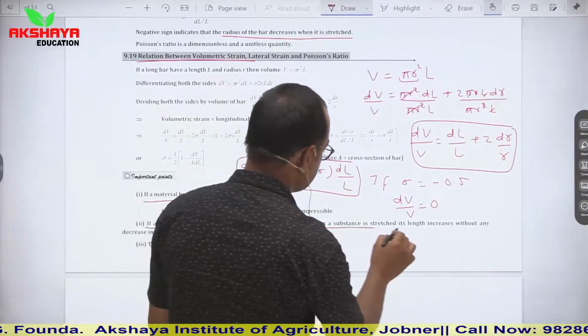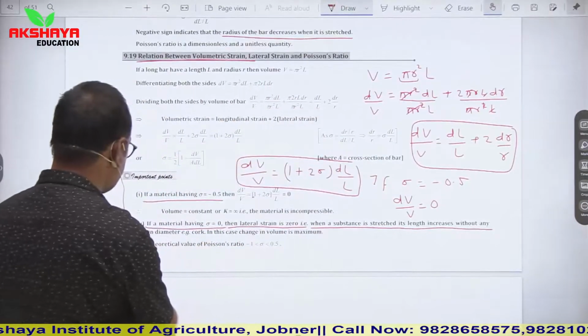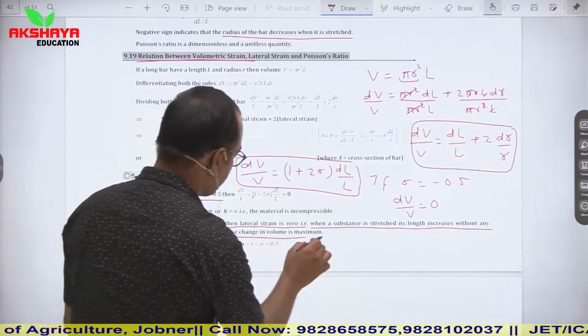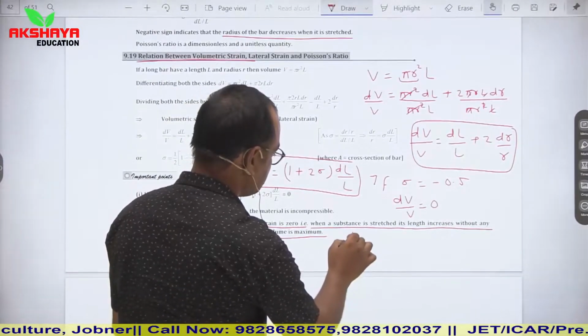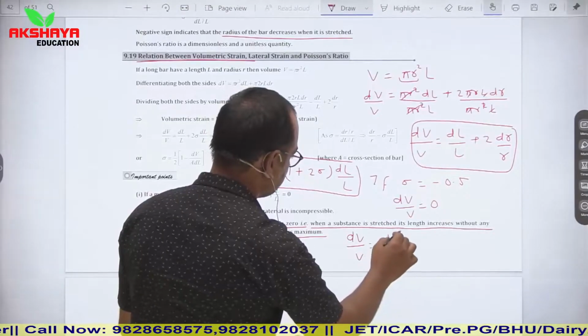So when a substance is stressed, its length increases without any decrease in diameter. Example, cork. In this case, change in volume is maximum. So in this case, dV upon V is equal to dl upon L.